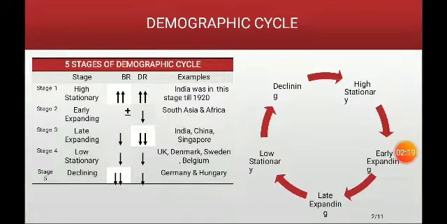The third stage is what we call the late expanding stage, where the death rate is further declining and the birth rate starts to decline. That is why two downward arrows are shown, one for the death rate and one for the birth rate. Then what happens in this stage? Death is further declining, the birth rate starts to decline, so birth is exceeding death.